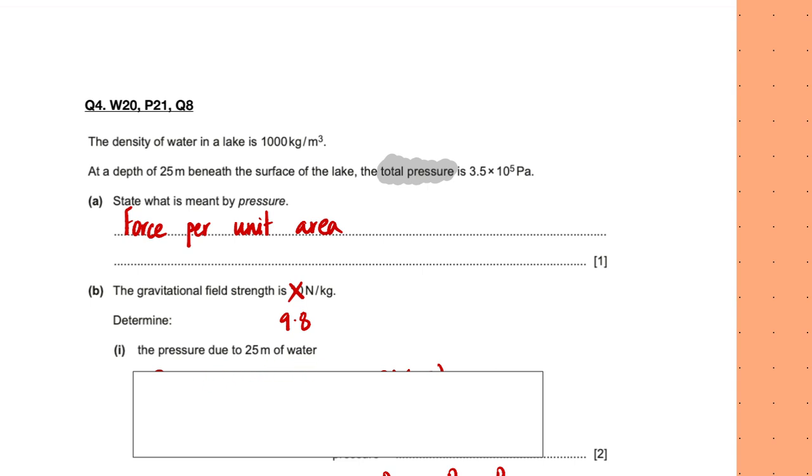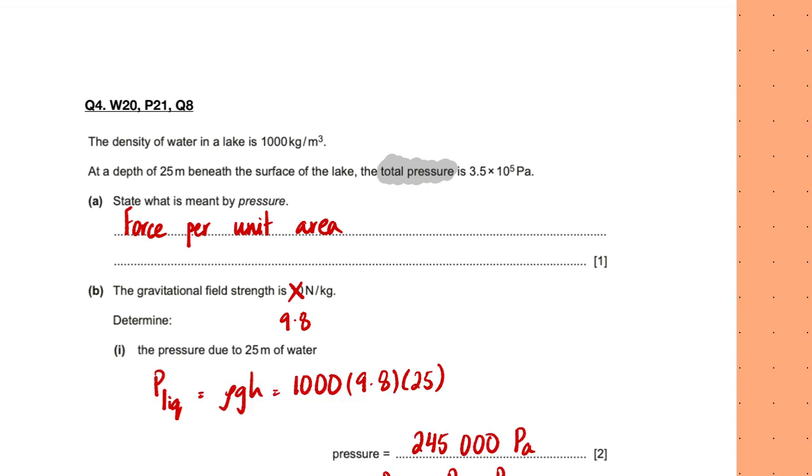So this is pressure due to the liquid, which means I just need to use that rho g h formula. So liquid pressure is rho g h, rho is density, g is gravitational field strength or acceleration due to gravity, which is 9.8, and h is the depth, which is 25. So this turns out to be 245,000 pascals. If you want, you can also write this in standard form, but it's not really required.